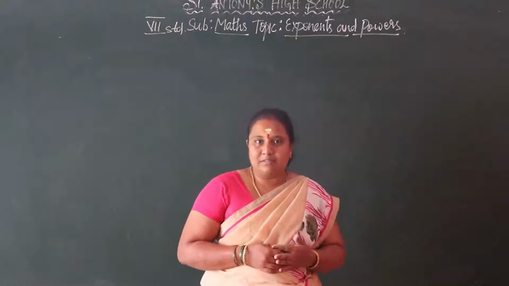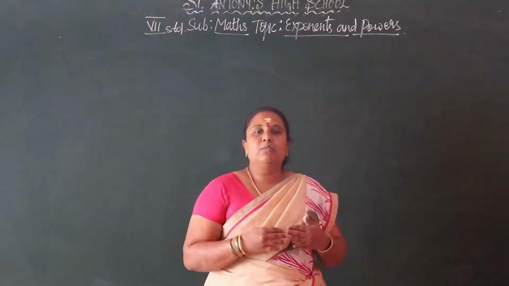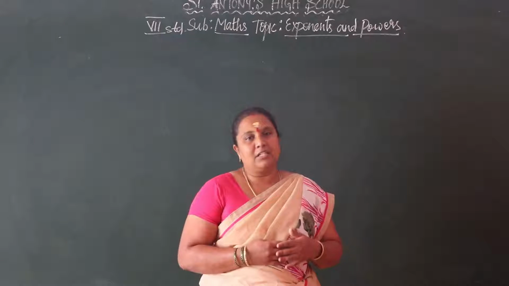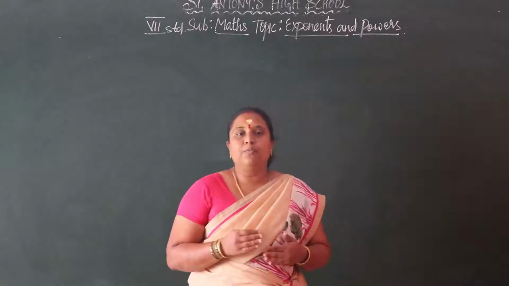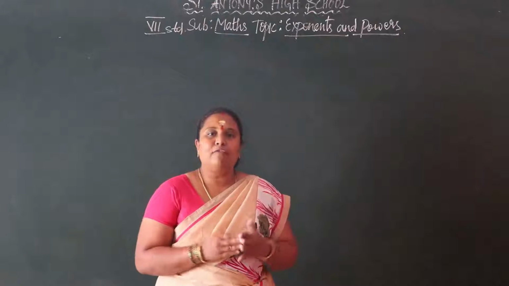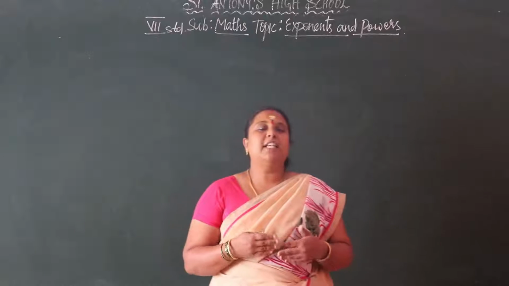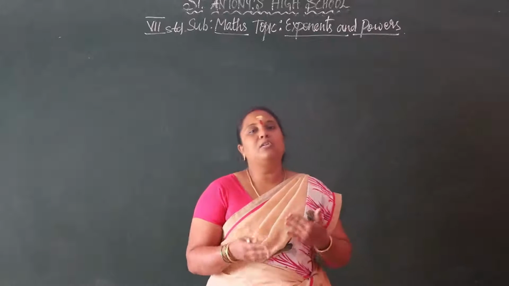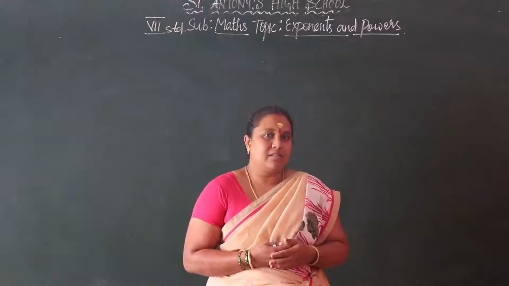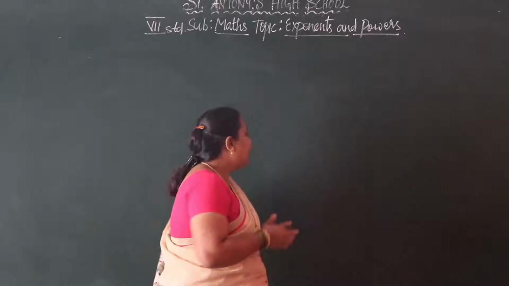It is going on. So we are dealing with very large numbers. For that we have to write in a short form of the numbers. You know how to write the expanded form of numbers and the normal standard form of numbers.